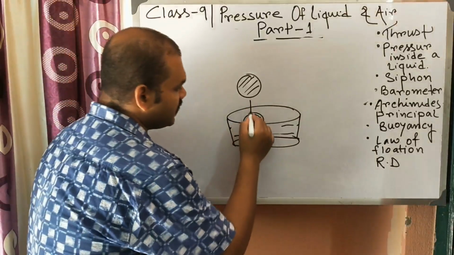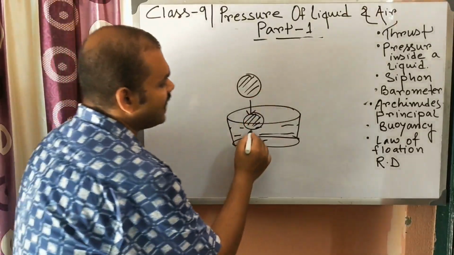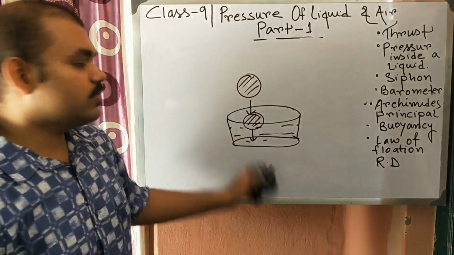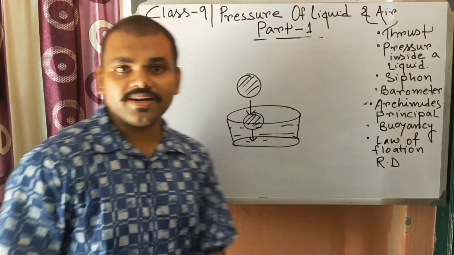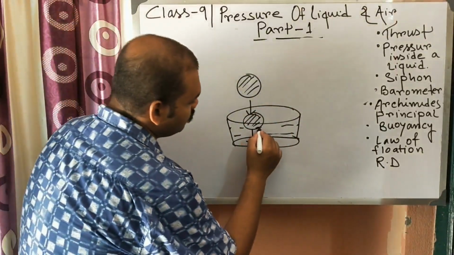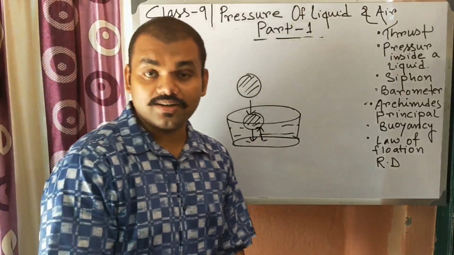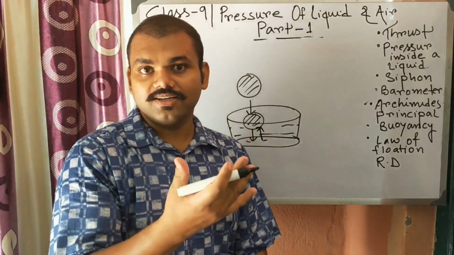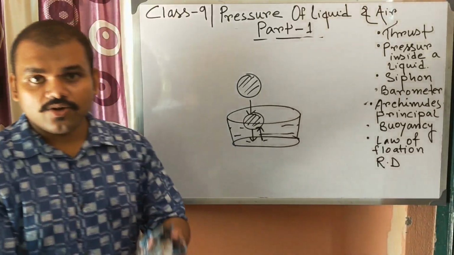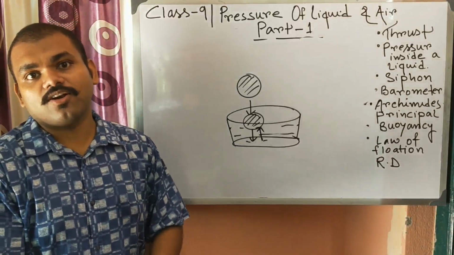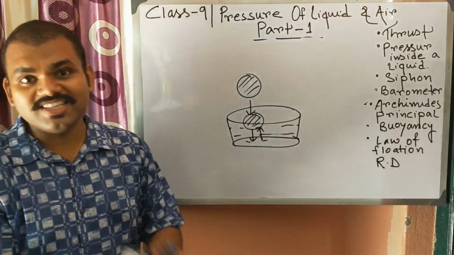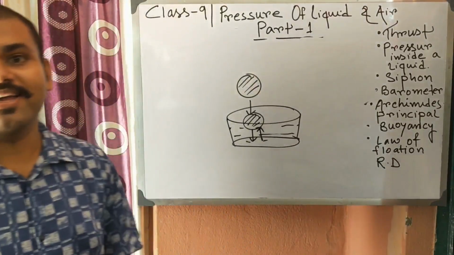Now if we increase pressure and try to immerse it into the liquid, you will feel an upward force acting in the opposite direction of your force. This is known as buoyancy.